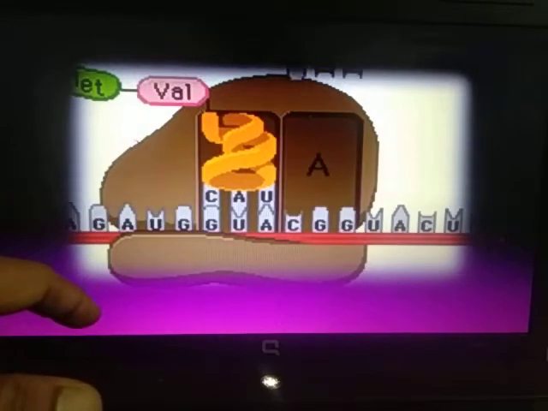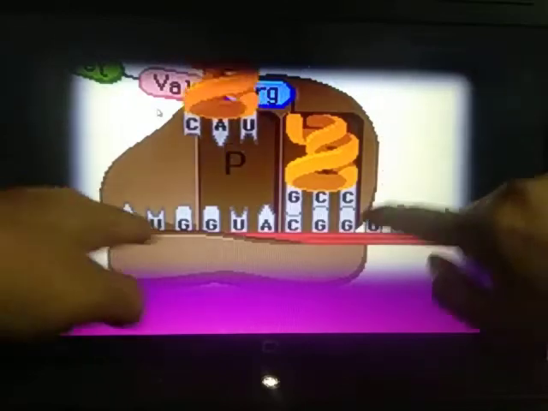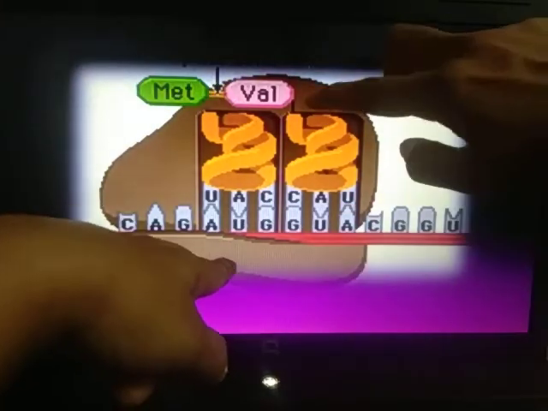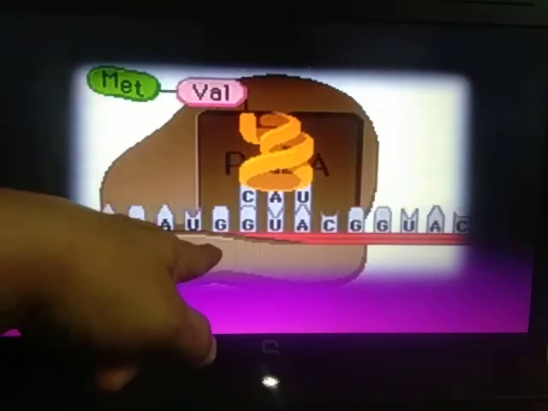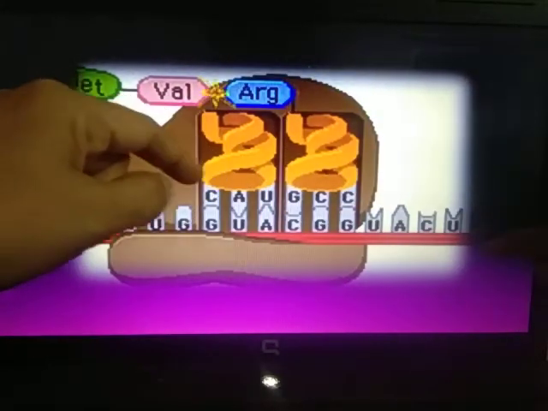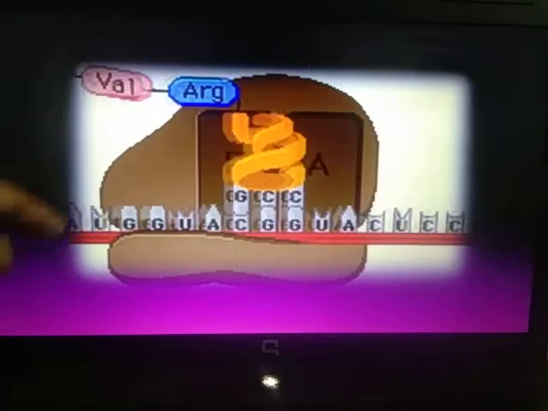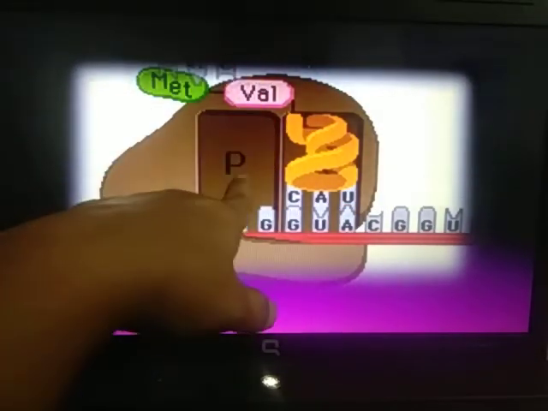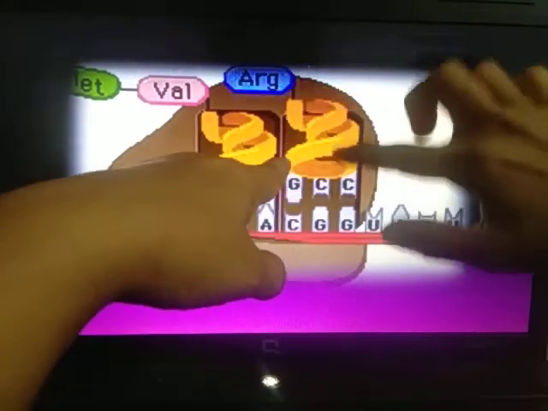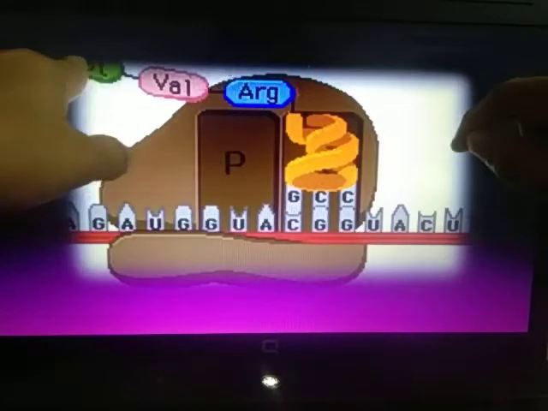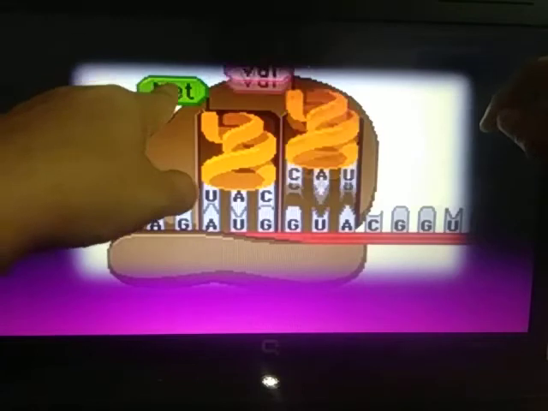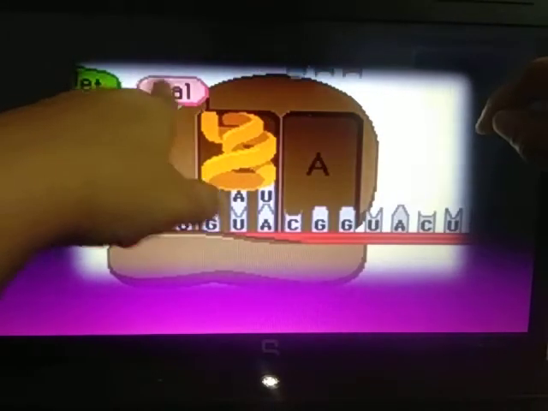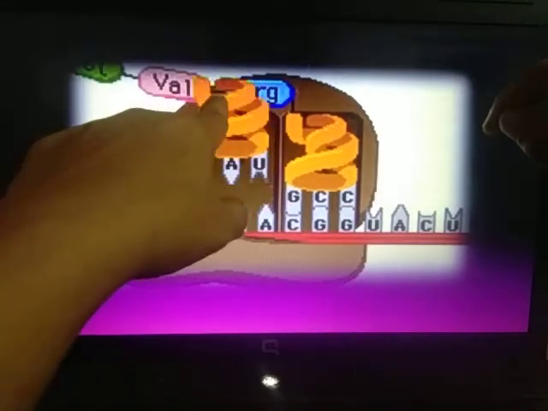Next, you can see how this process is taking place. Translocation is taking place. This brown color is the ribosome. Here is the smaller subunit and this is the larger subunit of the ribosome, and this red part is the mRNA. You can see that the transfer RNA first comes in the P site and second comes in the A site. It goes on bringing amino acids, and the amino acids are getting joined by the peptide bond, as you can see.